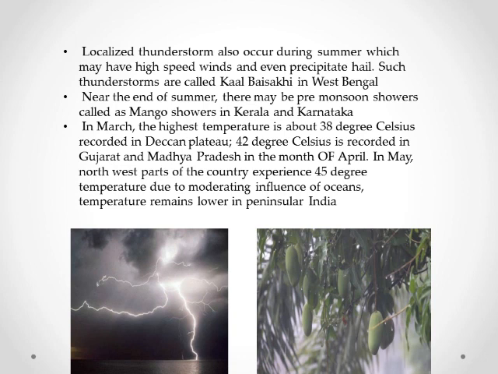As far as the temperature is concerned, in the month of March the highest temperature is about 38 degrees Celsius, recorded in the Deccan Plateau, 42 degrees recorded in Gujarat and Madhya Pradesh in the month of April, and in the month of May, northwest parts of the country experience 45 degrees. The temperature remains lower in peninsular India due to the moderating influence of oceans.